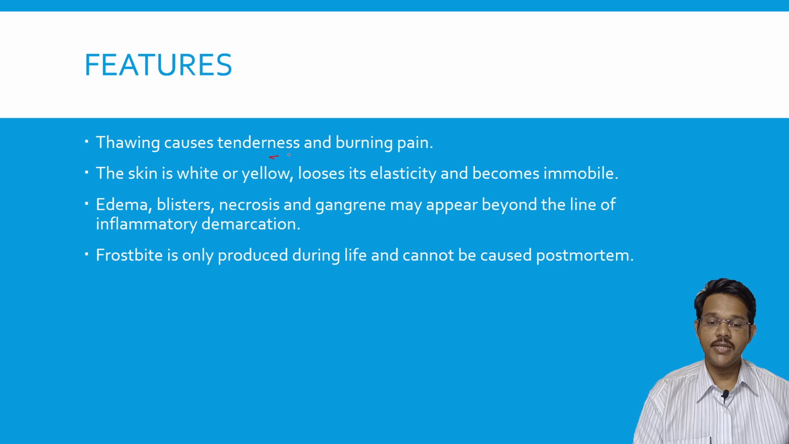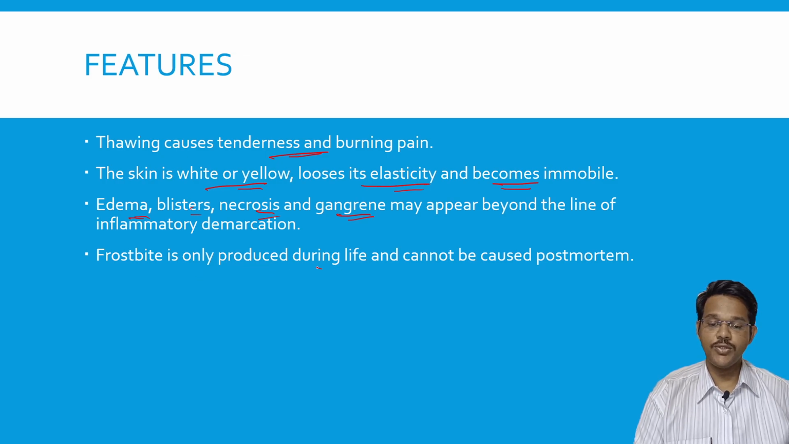Thawing causes tenderness and burning pain. Typical features of frostbite: if the person's temperature is increased, it causes tenderness and burning pain. The skin is white or yellow in color, loses its elasticity and becomes immobile. There is edema formation, blister formation, necrosis, and gangrene. So first the skin becomes white to yellow and loses elasticity.